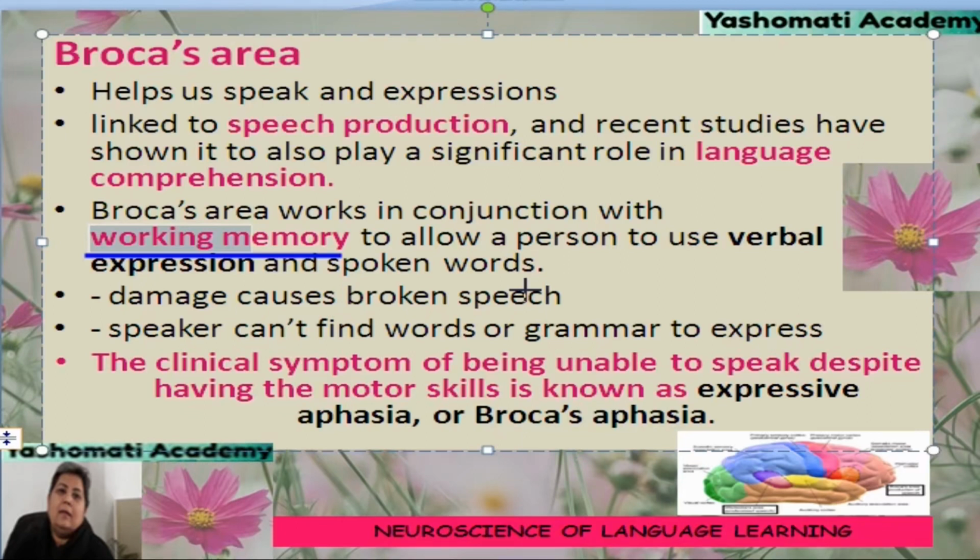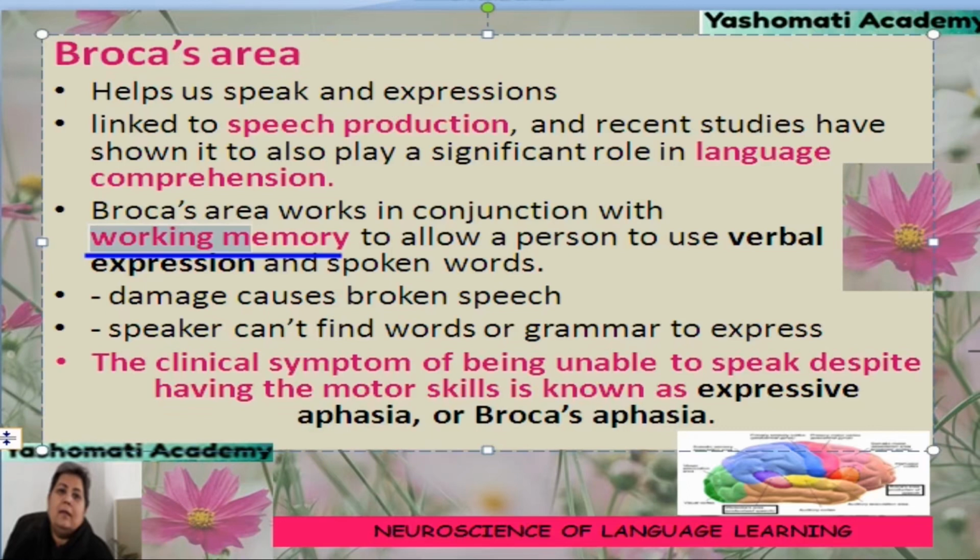It helps us to reason, and it also helps in guiding our decision making and behavior. So, Broca's area works in conjunction with the working memory, and it allows a person to form verbal expression.